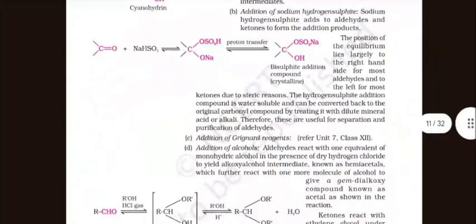Addition of sodium hydrogen sulfide. Sodium hydrogen sulfide adds to aldehydes and ketones to form the addition product. The position of the equilibrium lies largely to the right-hand side for most aldehydes and to the left for most ketones, due to steric reasons. The hydrogen sulfide addition compound is water soluble and can be converted back to the original carbonyl compound by treating it with dilute mineral acid or alkali. Therefore, these are useful for separation and purification of aldehydes. Addition of Grignard reagent. Refer Unit 7, Class 12.